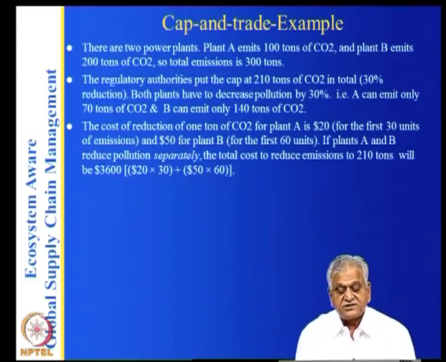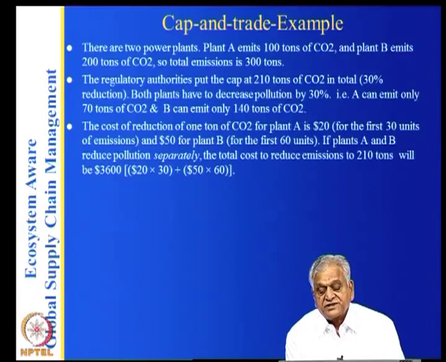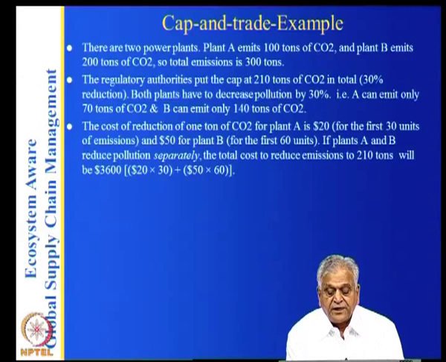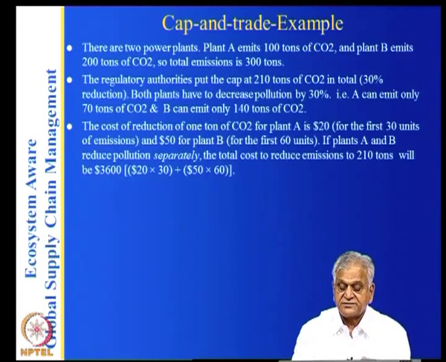And the cost of reduction of 1 ton of CO2 for plant A is $20 for the first 30 units and $50 for plant B for the first 60 units.